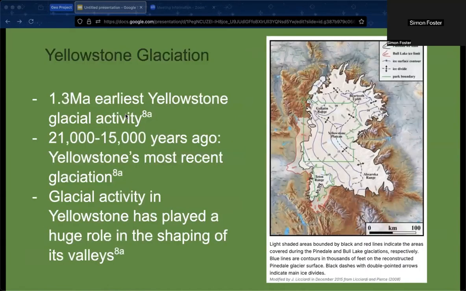Glacial activity has also played a huge role in Yellowstone's geographic shaping. This map shows the glacial activity in the greater Yellowstone ecosystem over time. Evidence of glacial activity can be dated back as far as 1.3 million years ago, though the most recent glaciation 21,000 years ago has played the largest role in the geography of the park we know today. At that time, glaciers had formed a dam in Lamar Valley, which caused massive floods when they melted, heavily eroding the land, especially to the north.